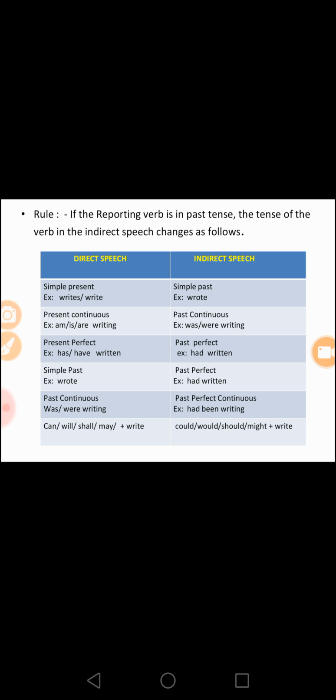Rule 2. If the reporting verb is in past tense, the tense of the verb in the indirect speech changes as follows. Simple present tense changes into simple past. Present continuous changes into past continuous. Present perfect into past perfect. Simple past into past perfect. Past continuous into past perfect continuous. Can, will, shall, may change into could, would, should, might.